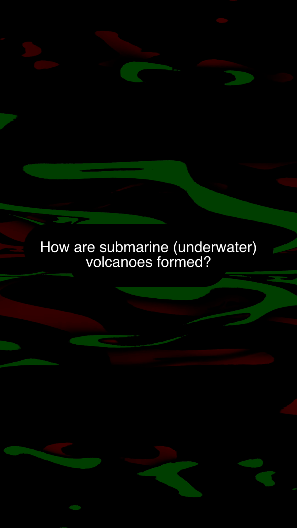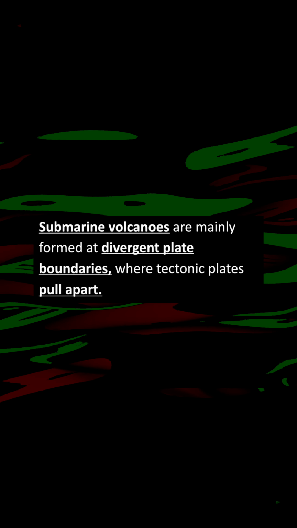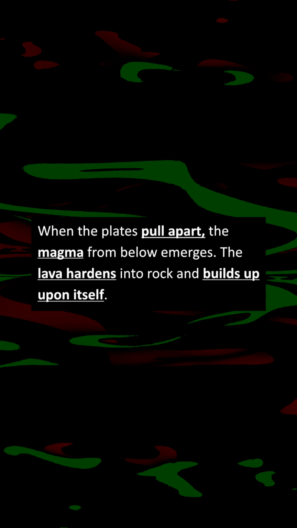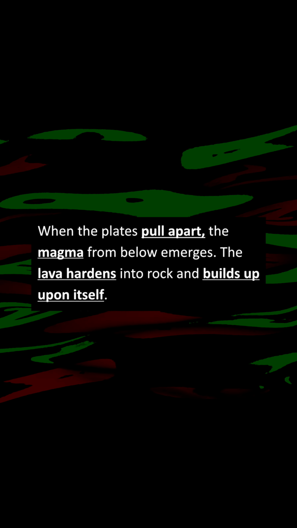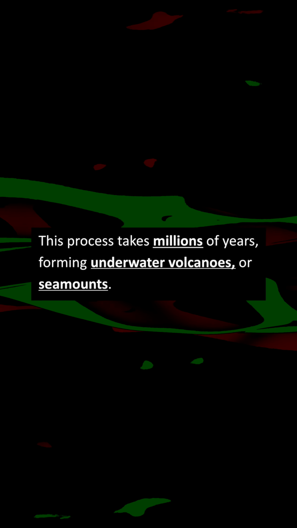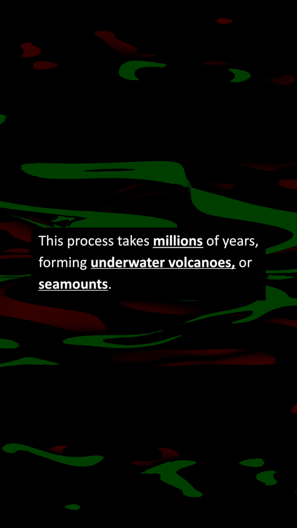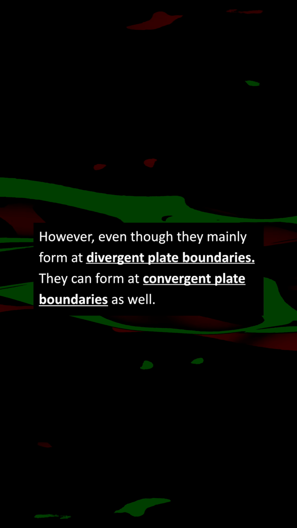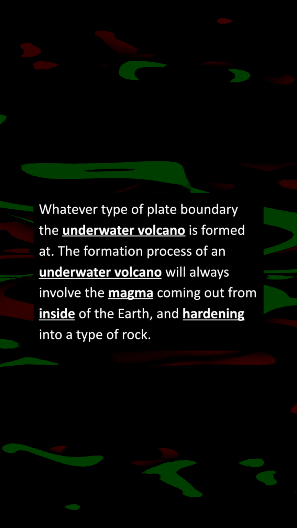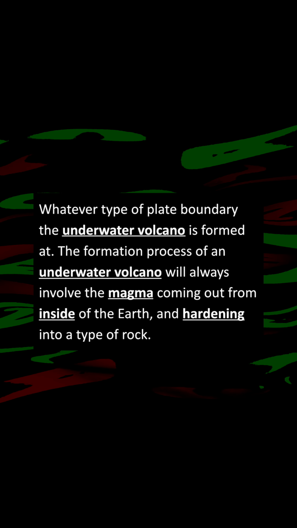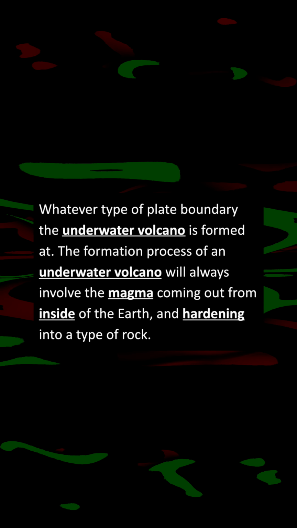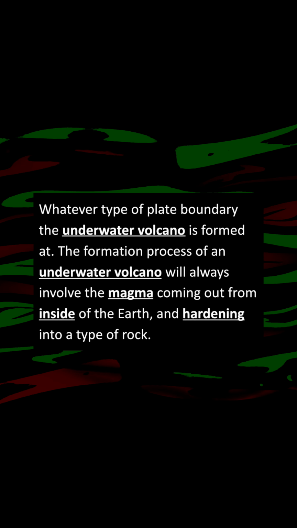Moving on to the next question. How are submarine underwater volcanoes formed? Submarine volcanoes are mainly formed at divergent plate boundaries where tectonic plates pull apart. When the plates pull apart, the magma from below emerges. The lava hardens into rock and builds up upon itself. This process takes millions of years, forming underwater volcanoes or seamounts. However, even though they mainly form at divergent plate boundaries, they can form at convergent plate boundaries as well. Whatever type of plate boundary the underwater volcano is formed at, the formation process of an underwater volcano will always involve the magma coming out from inside of the earth and hardening into a type of rock.